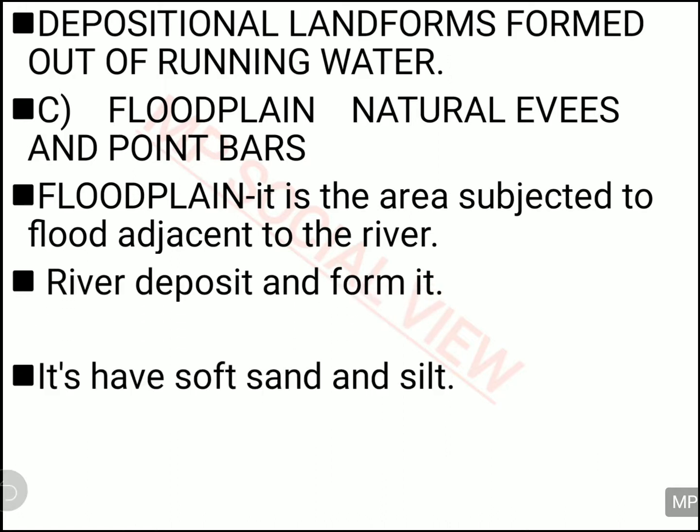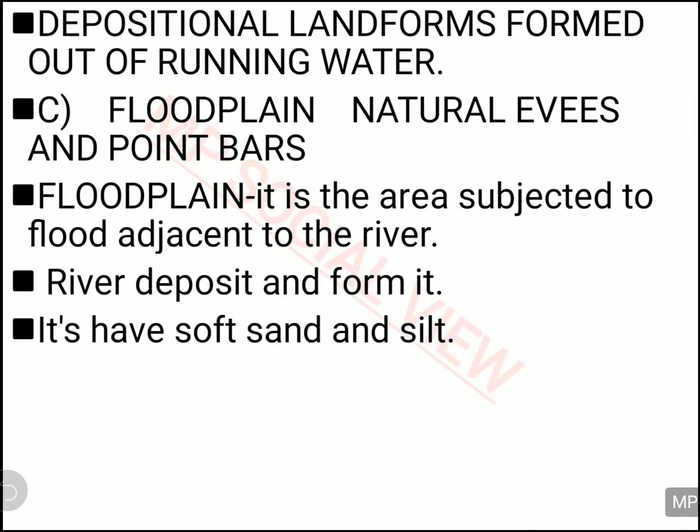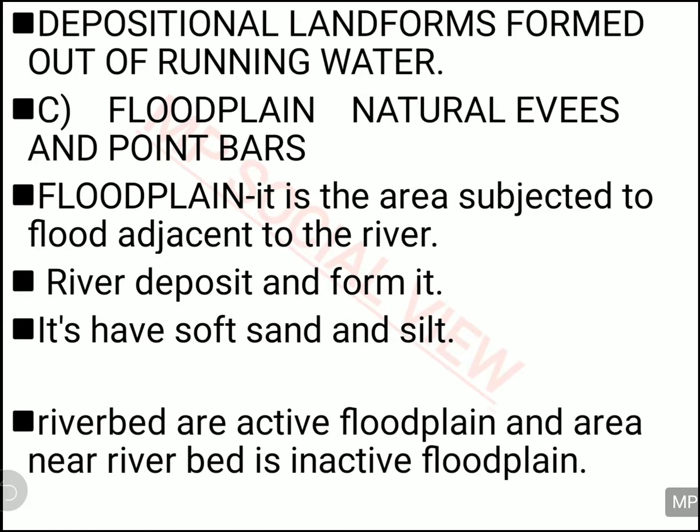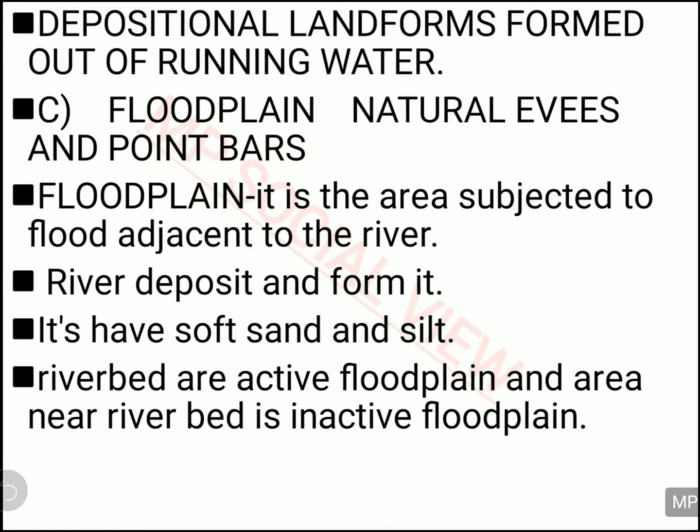And it is made up of river deposit which is very soft and smooth, made up of sand and silt. And this floodplain is actually of two types, the active floodplain and the inactive floodplain. Suppose this is the river, and on the bank of the river the floodplain is there, because all this material which the river is bringing, it deposits on its side, on both sides of its bank. That is called your active floodplain.